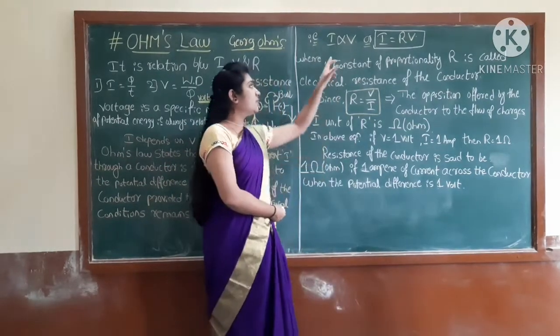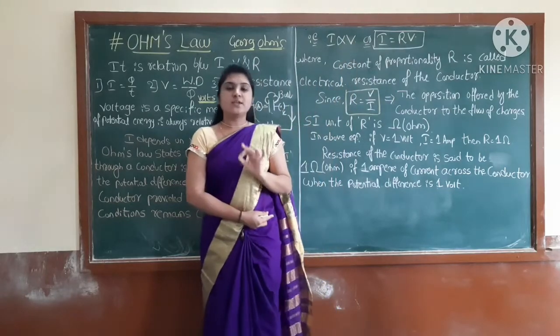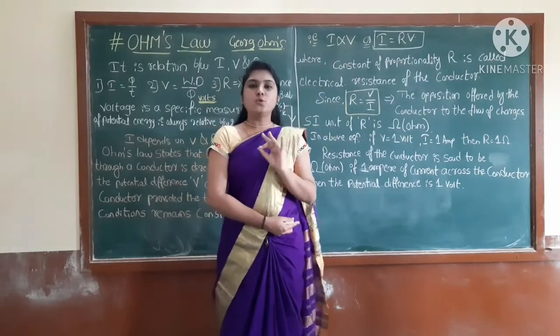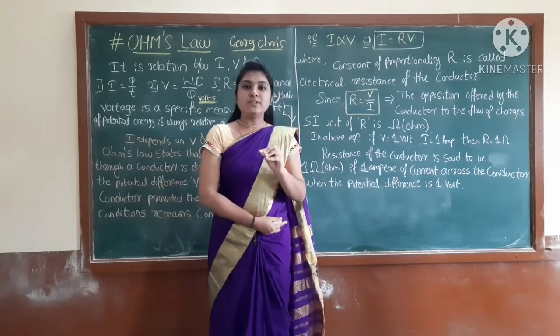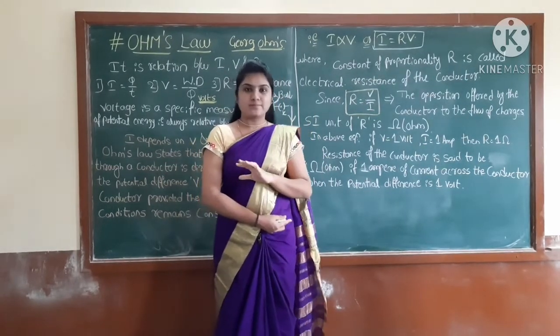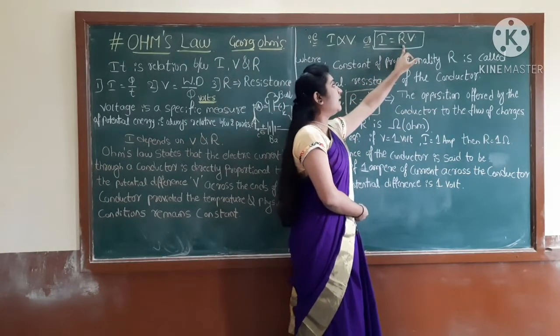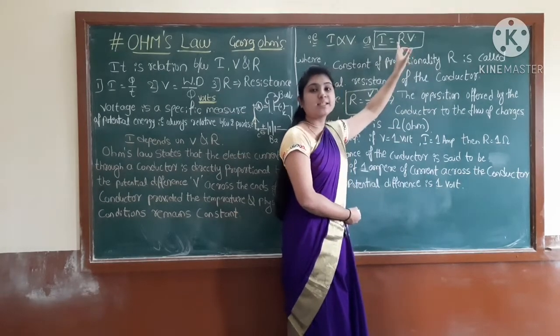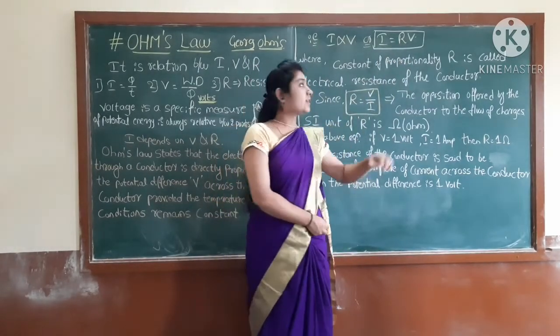Then students, I is proportional to V. In physics, we know that in order to remove the proportionality, we put the equality sign with a proportionality constant, right? So I put the equal sign here, and the proportionality constant is R, that is resistance R. Correct?